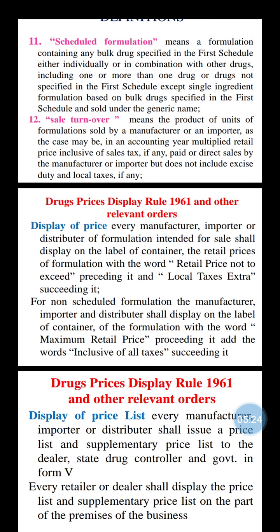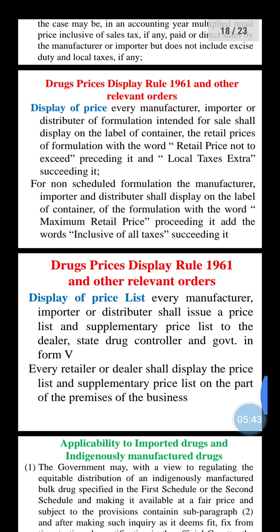For non-scheduled formulations, the manufacturer, importer and distributor shall display on the label of the container of the formulation the words maximum retail price preceding it, and inclusive of all taxes succeeding it.